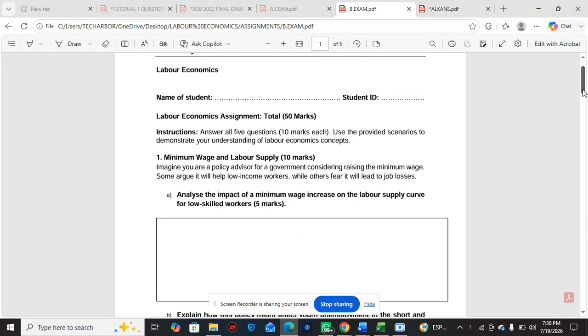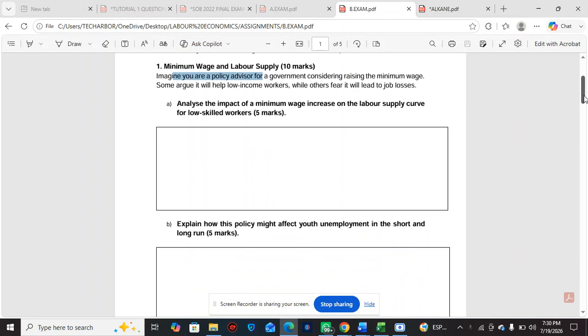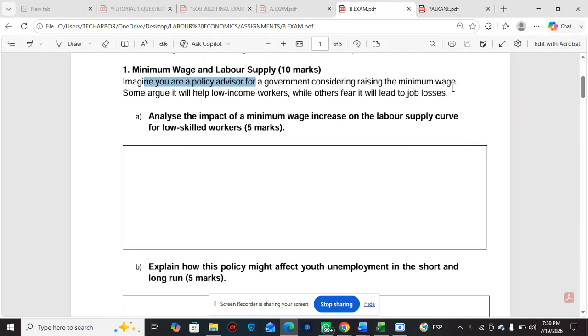So we have this question here. It says, imagine you are a policy advisor for a government considering raising the minimum wage. Some argue it will help low-income workers, while others fear it will lead to job losses. Number one, analyze the impact of a minimum wage increase on the labor supply curve for low-skilled workers.